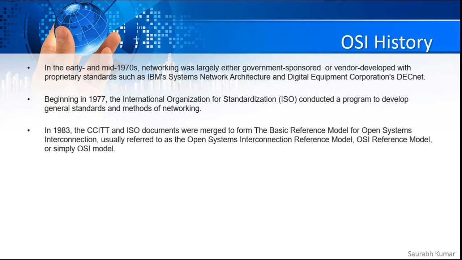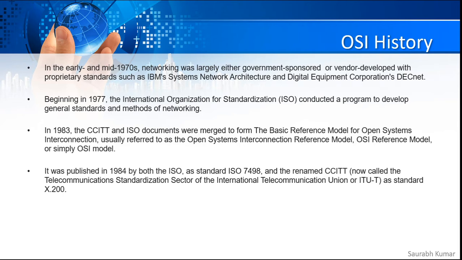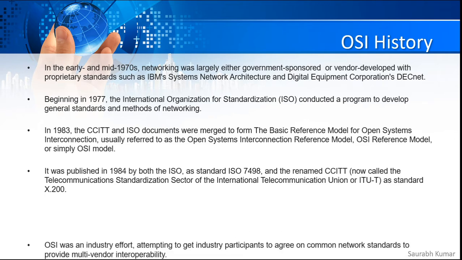So what was the year when it was first introduced? It was actually published in 1984 by both ISO and CCITT. ISO gave it a standard code, ISO 7498, and CCITT, which is right now known as ITU-T, gave it the standard X.200. That's the standard given to this OSI reference model, and it talks about which method will be used by computers to communicate with each other.